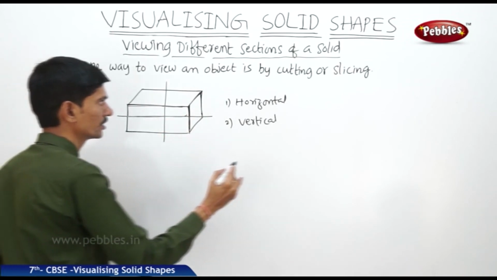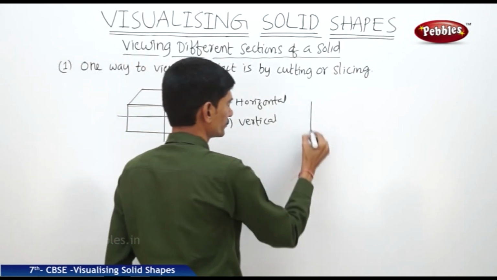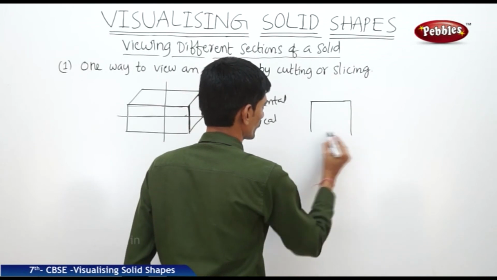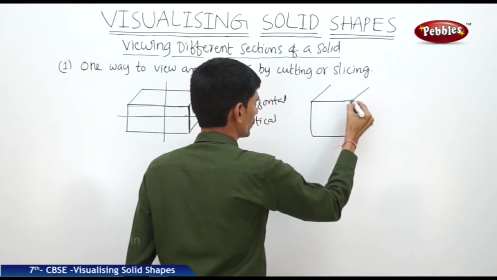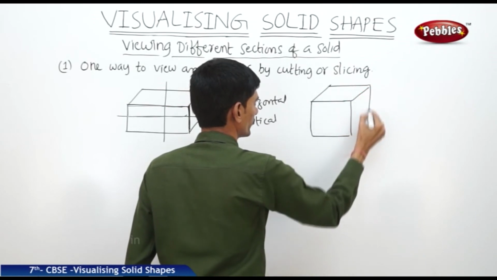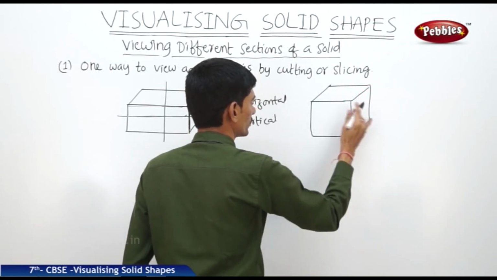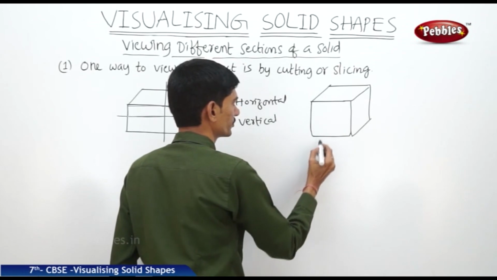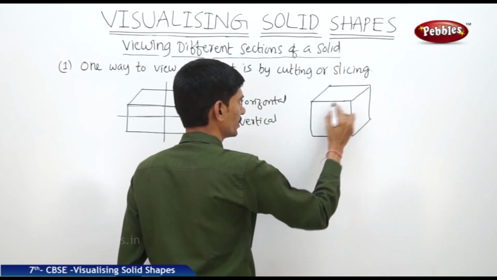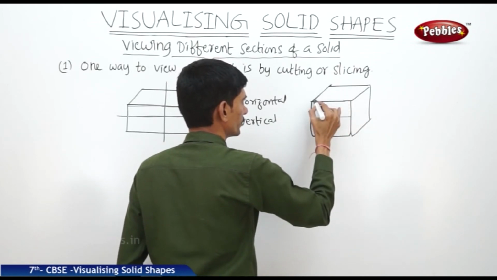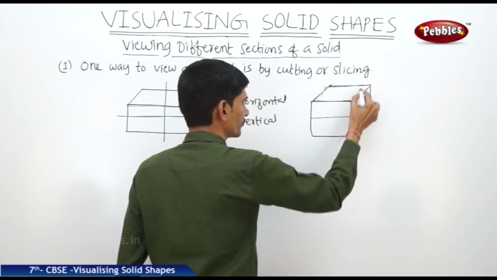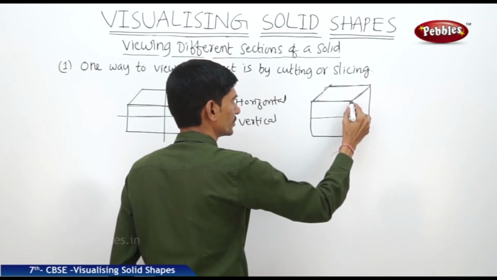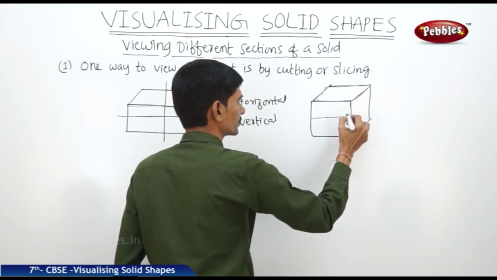Now if you take the cube and cut either vertically or horizontally, we will get a square. If you cut horizontally, we get the square shape, and if you cut vertically, we get a square.